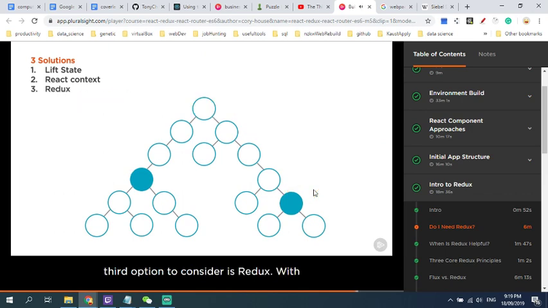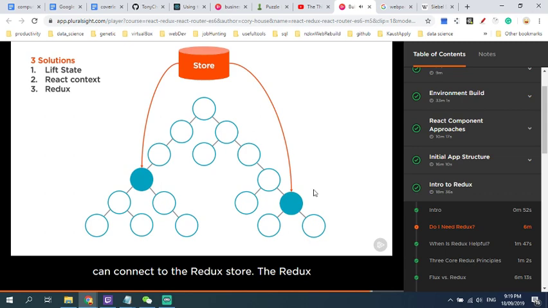The third option to consider is Redux. With Redux, there's a centralized store. Think of the store like a local client-side database. This is a single spot where the app's global data is stored. Any component can connect to the Redux store. The Redux store can't be changed directly, though.